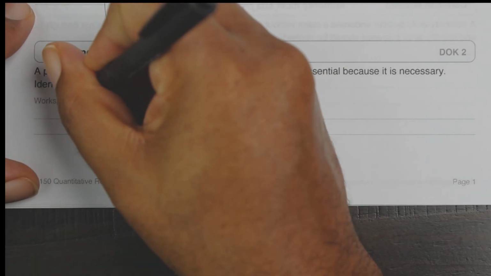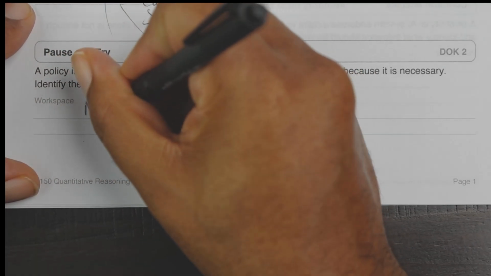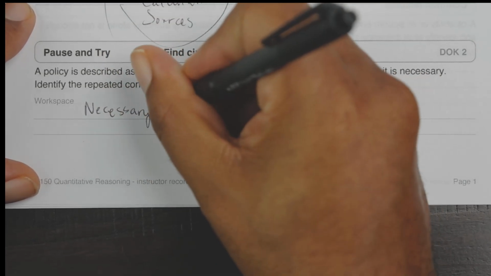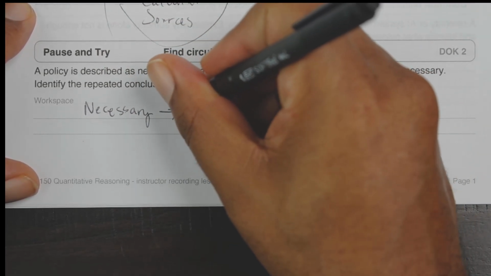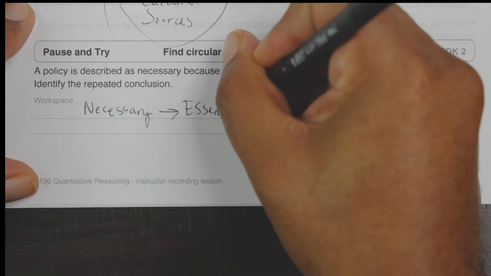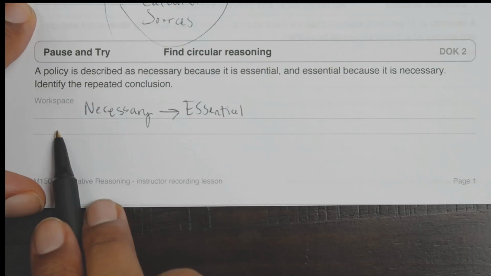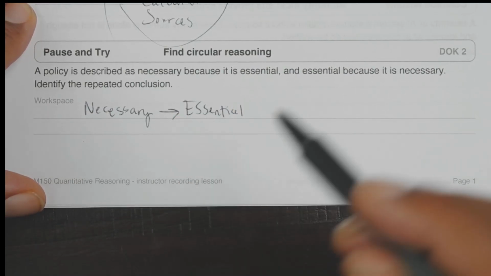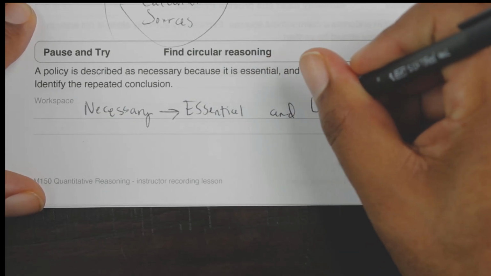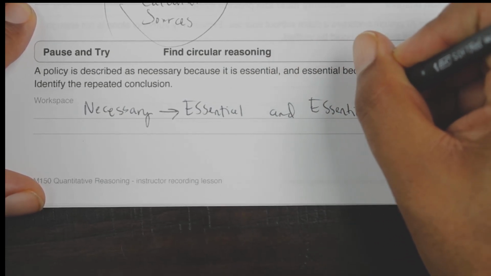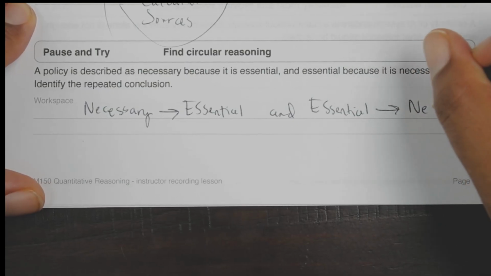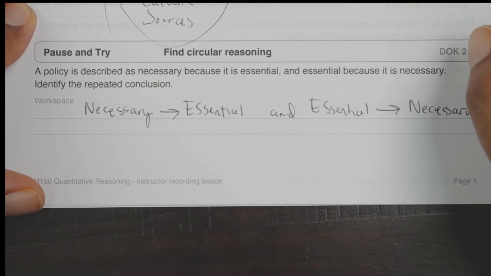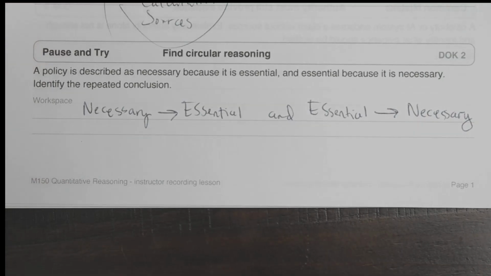They're essentially saying necessary, therefore essential, and essential, therefore necessary. That's basically what their argument is. But no independent evidence was ever provided based on what we can see. So the conclusion is simply repeated in different words.